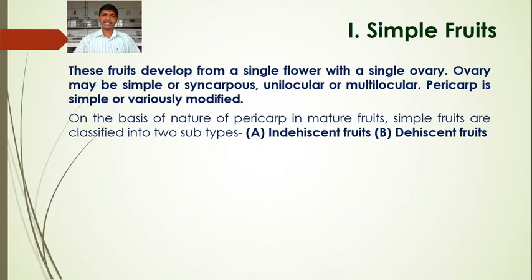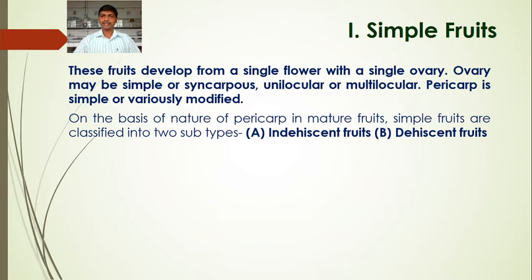So this is the nature of the pericarp in mature fruits, whether it breaks open or not. These are the two subtypes of simple fruits. What are the characteristics of simple fruits? Simple fruits develop from a single flower with a single ovary.